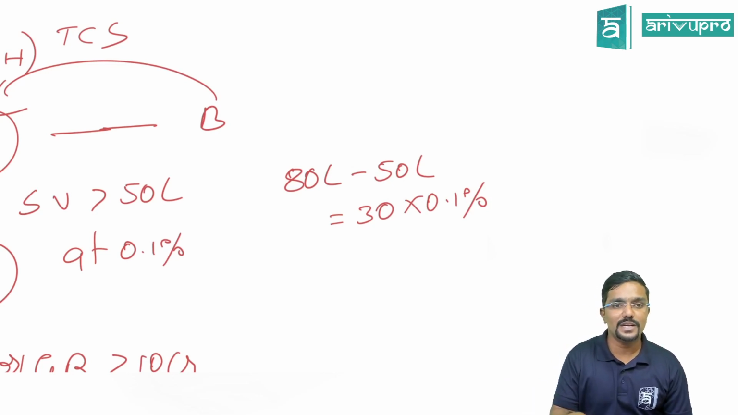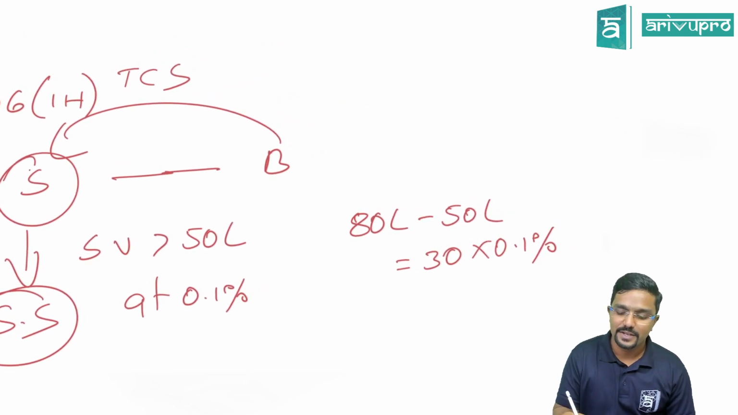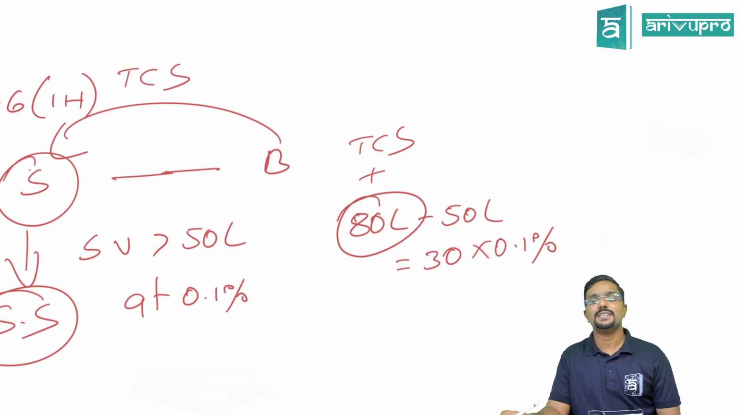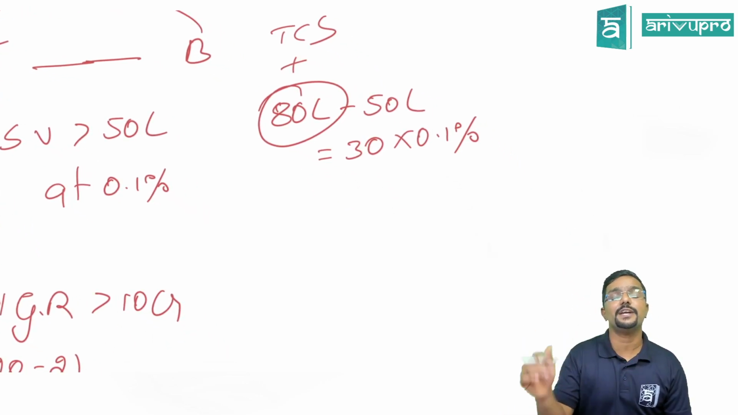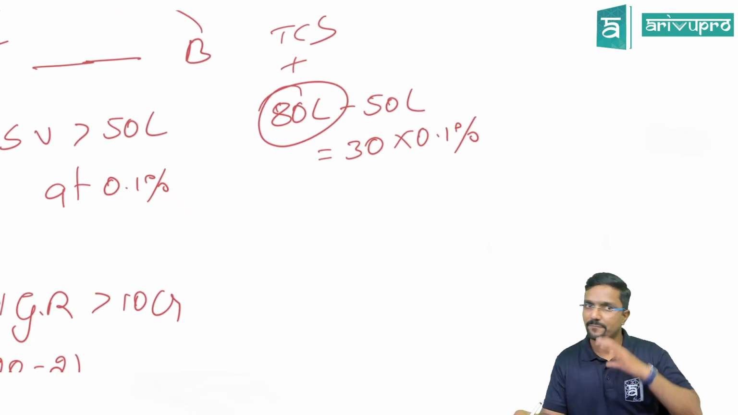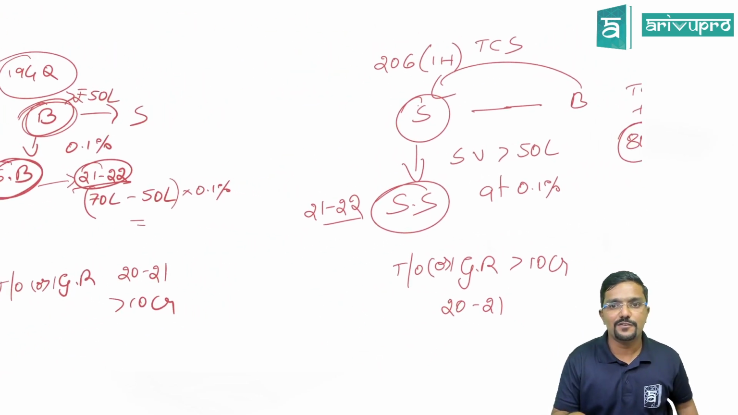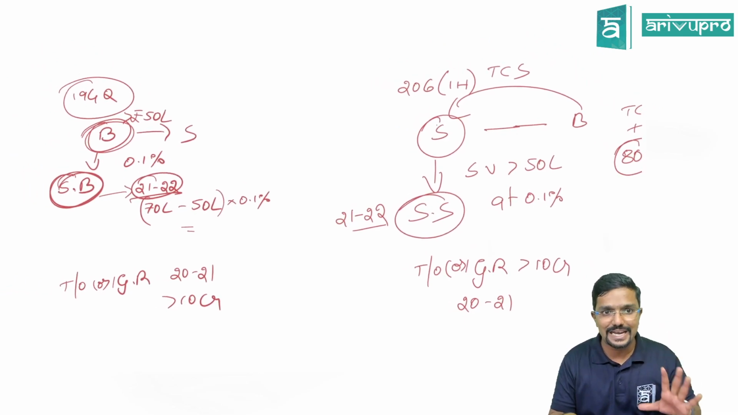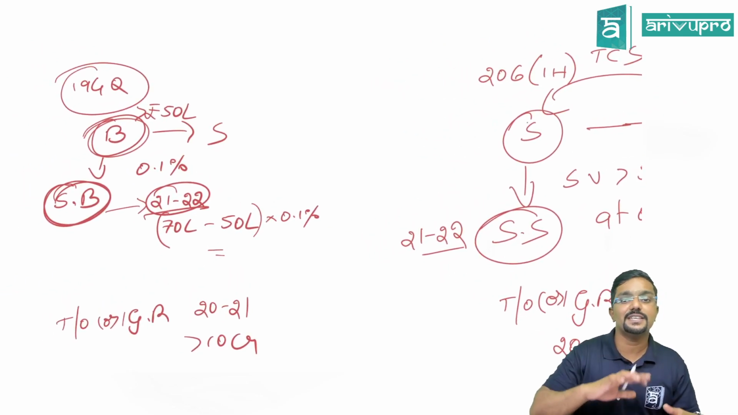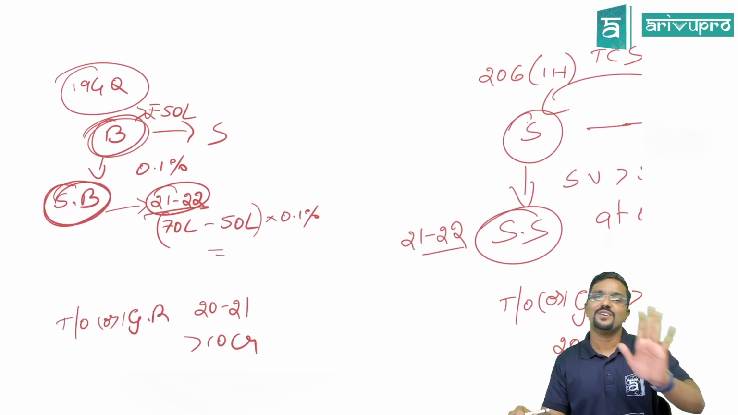Clear? So in total, how much will the seller collect from the buyer? 80 lakh plus TCS. And what is the TCS amount? 30 lakh into 0.1%. Okay, sir. Now the clarification they are giving is: sir, for the same transaction, can the buyer deduct TDS and the seller collect TCS? No, not possible.